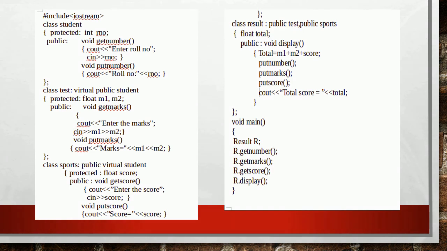Here is an example program. In the program, student is the grandparent, and test and sports are parent 1 and parent 2. So, it uses the keyword virtual while inheriting from the class student, and the class result is the child class.